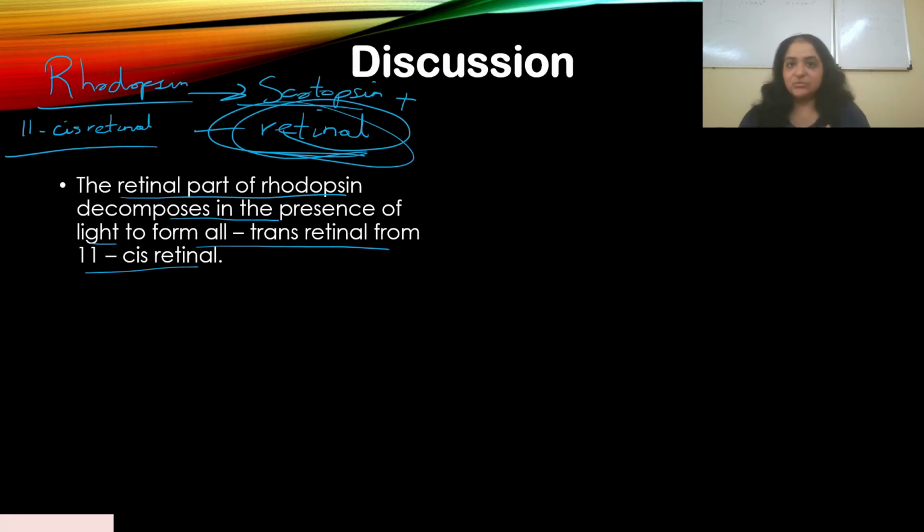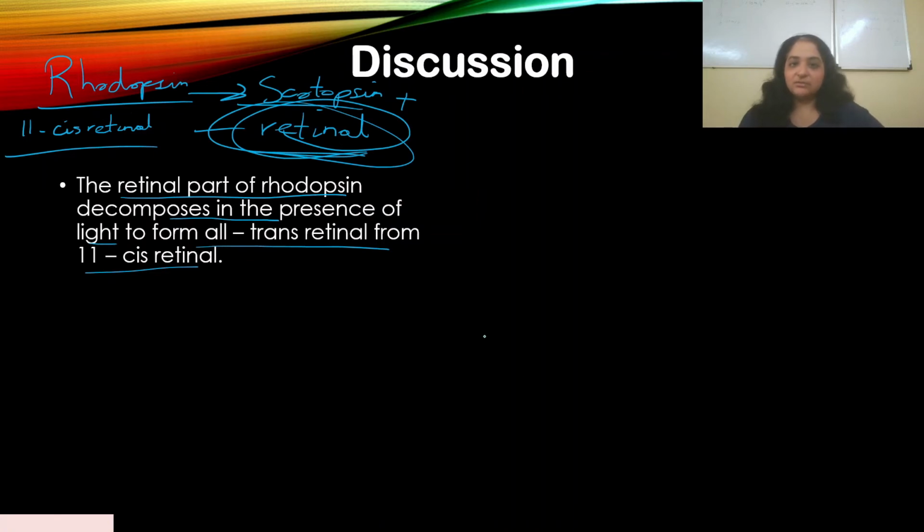When there's a light stimulus given to rods, the rhodopsin present there, which is composed of scotopsin and retinal, where retinal is the light absorbing part, is originally in the 11 cis retinal form. It gets converted to all trans retinal.